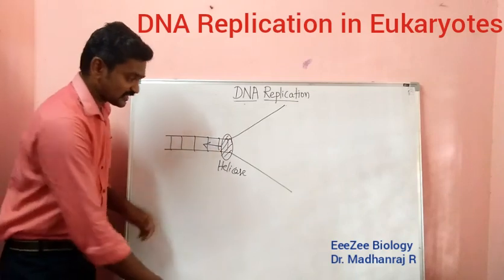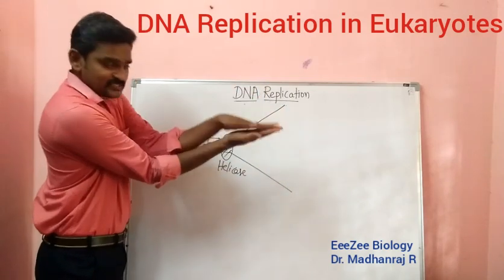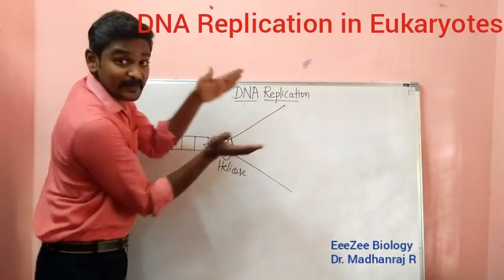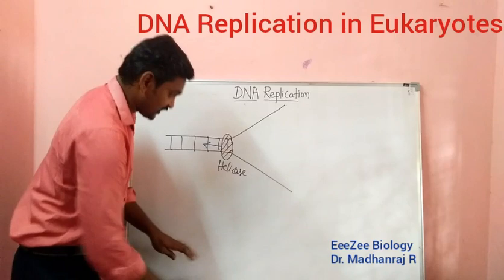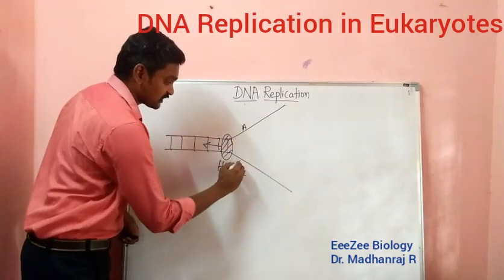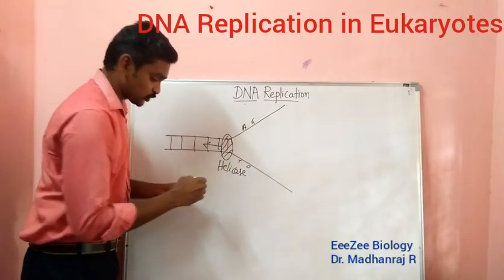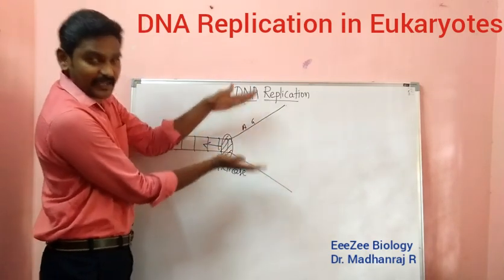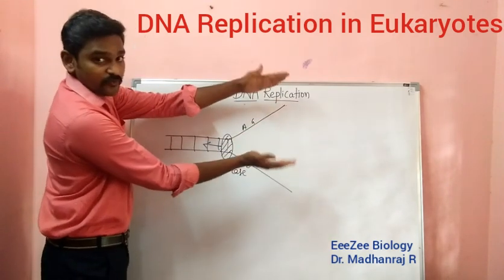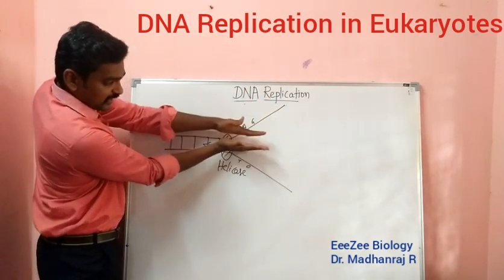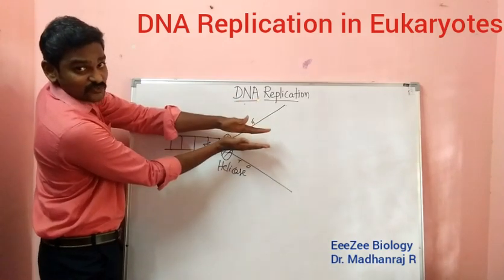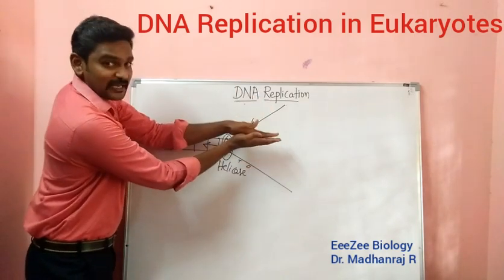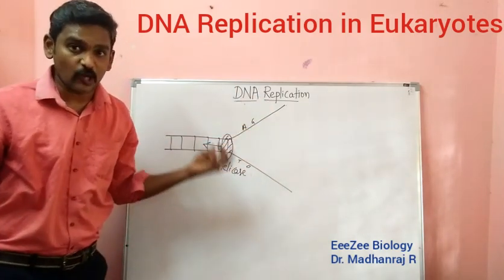Next, it has been opened like this, right? Again there is a chance, because the complementary bases are there. Suppose here if it is A, opposite will be T. G means C will be there. So there is a chance that they will be attracted towards each other, so the bonding can occur. Again the hydrogen bonds will be formed. It will go open like this, and again it can come back like this. So again there is a chance of rewinding, and it should be avoided. It should not go on attached like this. If it happens, replication cannot happen.